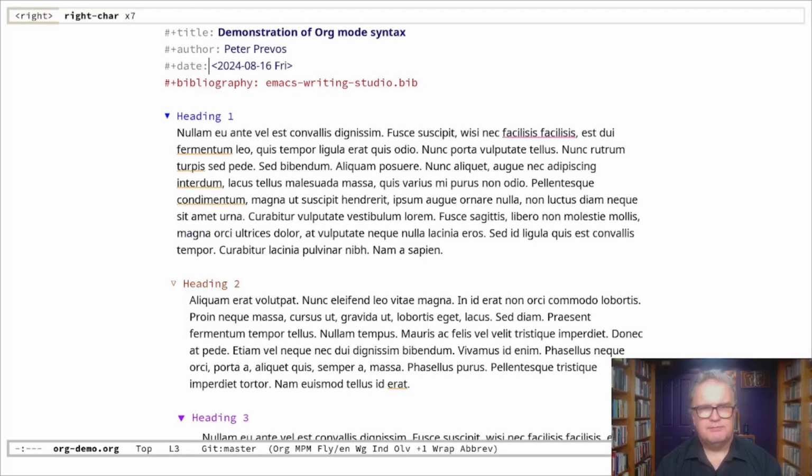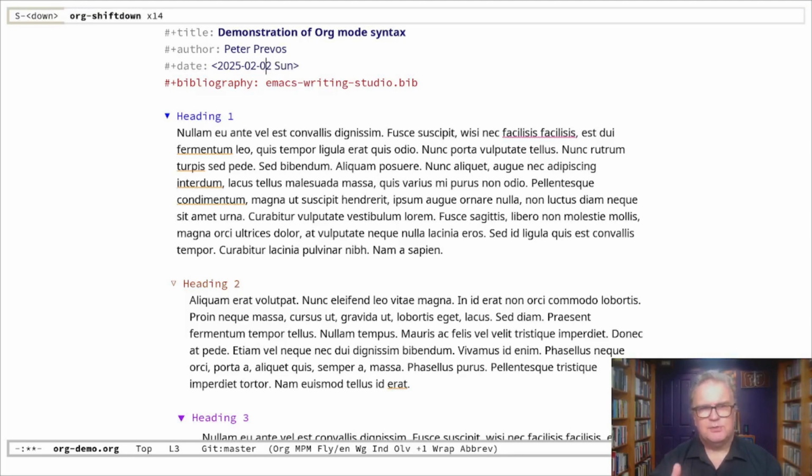So to show you a little bit of, say, org mode functionality and how it's context specific, the cursor is now on what's called an org mode timestamp. So that's this date in ISO 8601 format between a less than and a greater than sign. For example, I can now use the shift up and the shift down key to change this date. So let's go to 2025, February the 2nd. Okay, so now the date is changed.